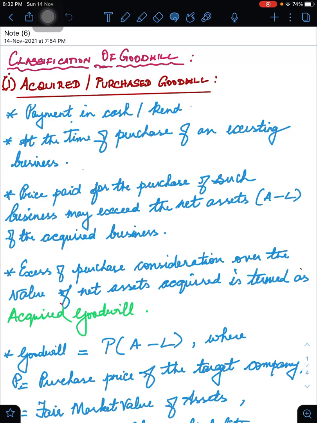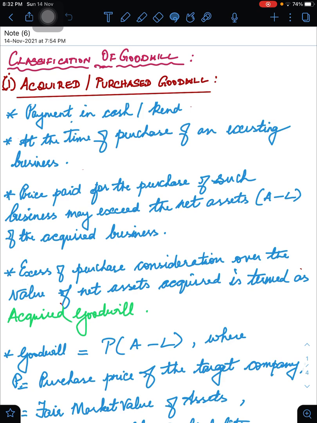In today's class, let us discuss the classification of goodwill. There are two classifications, namely the acquired or purchased goodwill and the self-generated goodwill. Let us discuss the acquired or purchased goodwill. It is to be noted that in this case, payment will be made in cash or kind. That is what is called acquired or purchased goodwill.